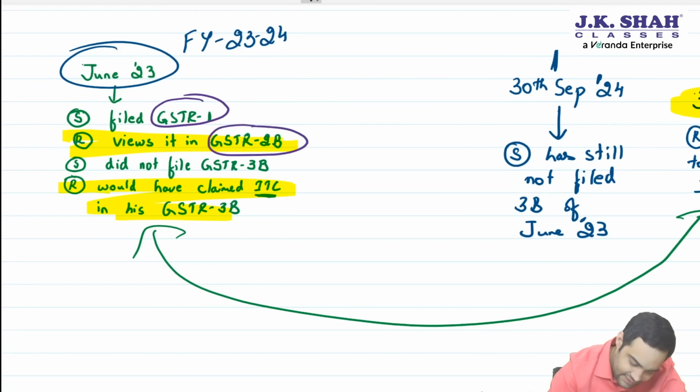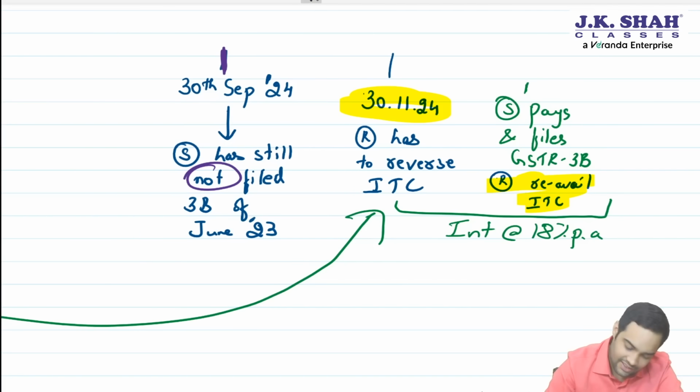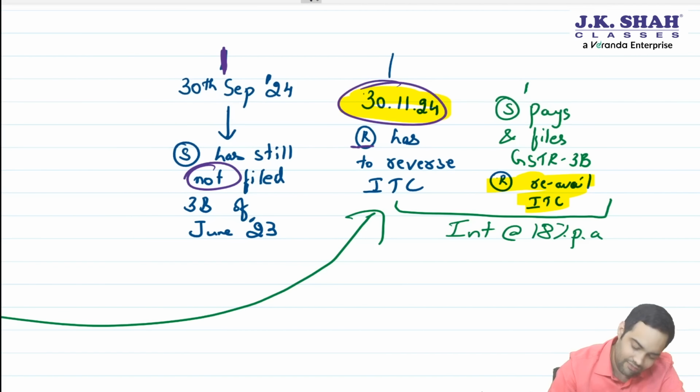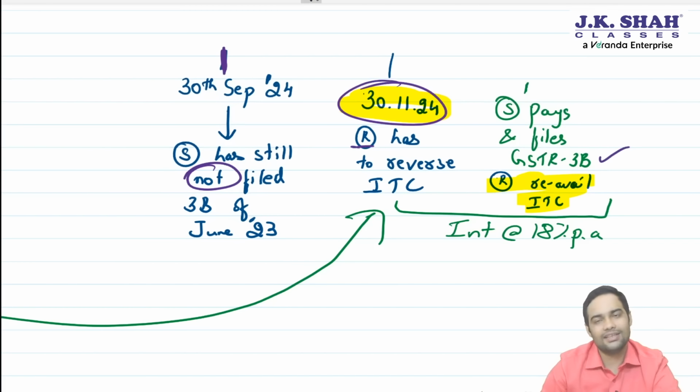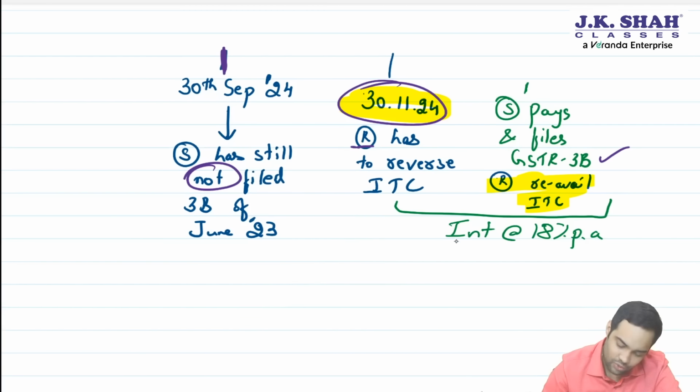Now government is saying, I give you time limit till 30th September after the financial year. If by this date also supplier has still not filed that return, then you as a recipient will have to reverse ITC. And thereafter, if supplier files and pays, then recipient can re-avail ITC. The good part is interest will apply only after 30th November.